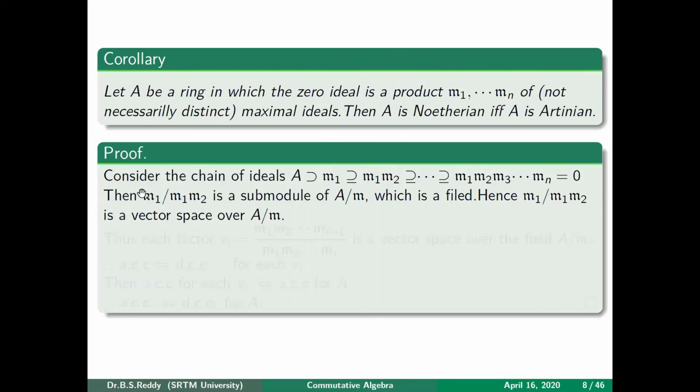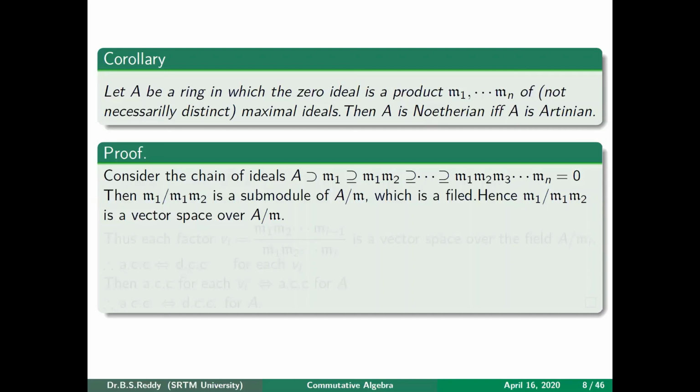So M1 modulo M1M2 is a finitely generated, that is, finite dimensional vector space over A modulo M1.